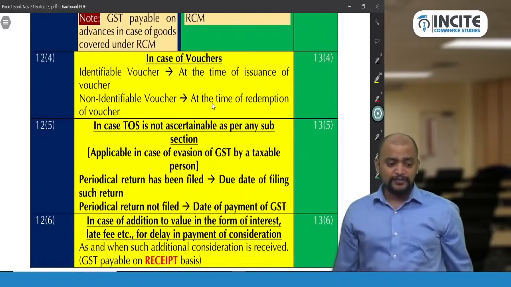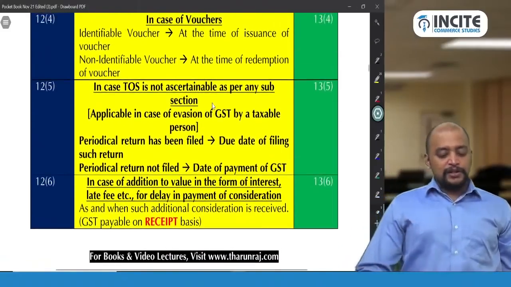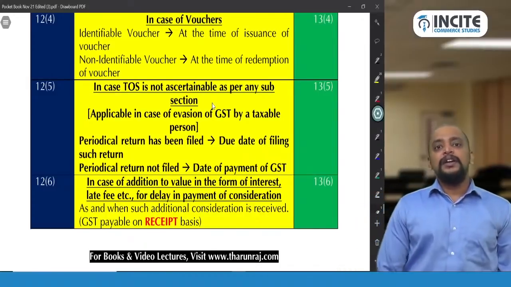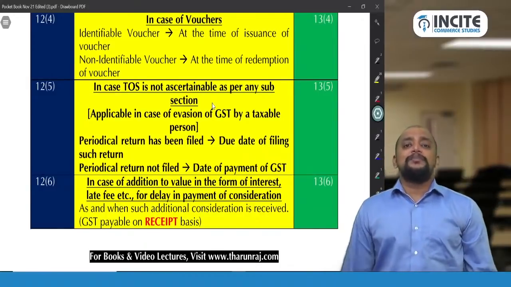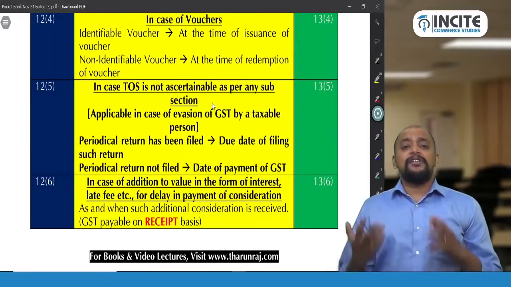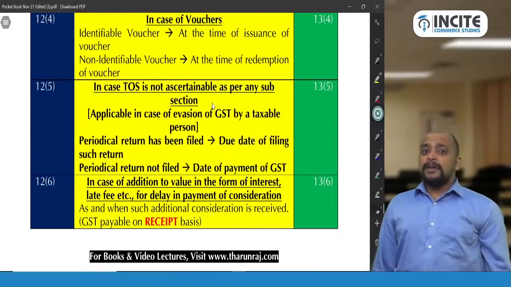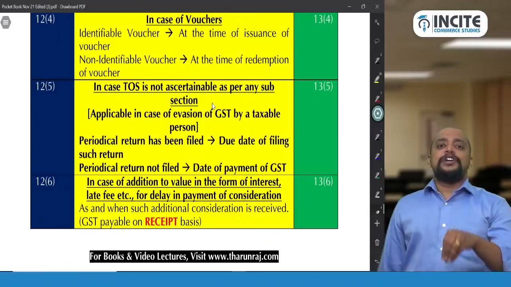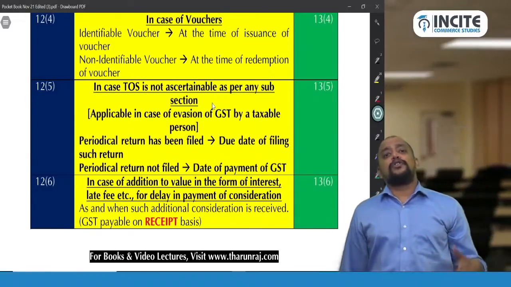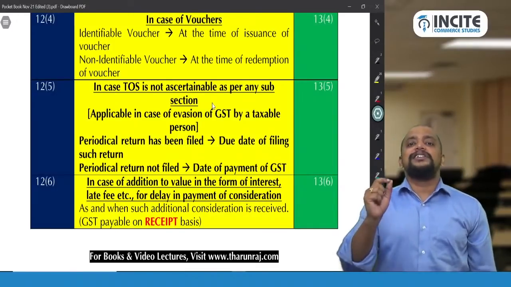Then 12.5 and 13.5, when the time of supply is not ascertainable as per any of the above subsections. Why is it not ascertainable? Maybe the transactions are not available in the records. So it is an evasion. Mainly 12.5 and 13.5 will come in case of evasion, where a person has evaded payment of tax. Now, mainly this time of supply is to determine the rate of GST, not to determine the due date, because you would already have crossed the due dates. So mainly to determine the rate at which GST is payable.